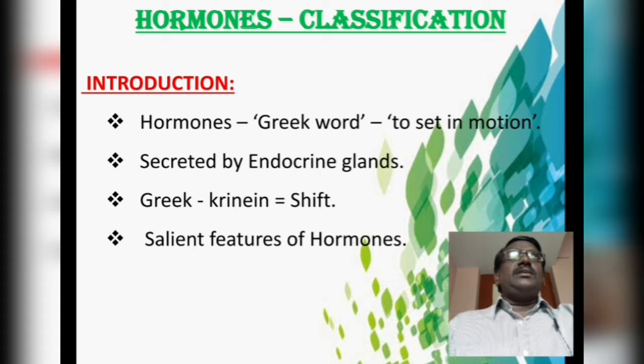In contrast, another type of gland is called exocrine glands. They are glands with ducts. Say for example, salivary gland. Salivary gland has its own salivary duct. The secretions of the salivary gland are transported through the duct and reach the target sites. But this is not the case with endocrine glands, because all the secretions are directly poured into the blood, and the blood is a transporting medium through which the hormonal secretions finally reach the target cells.